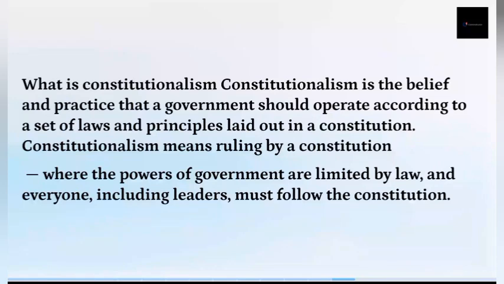So the constitution states how government powers are exercised, and puts limits to their powers. Constitutionalism is the principle or the belief that government should be limited by a constitution. And not only the government, those that are being governed, their powers are also limited.